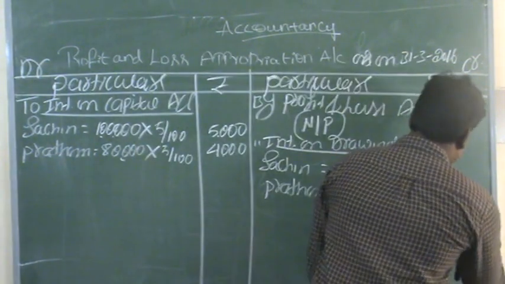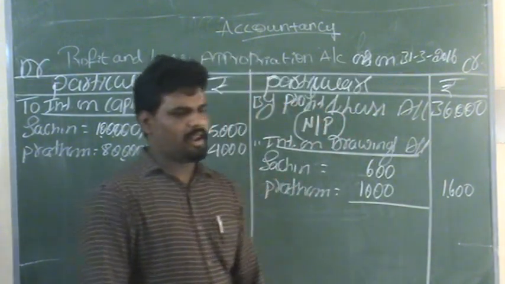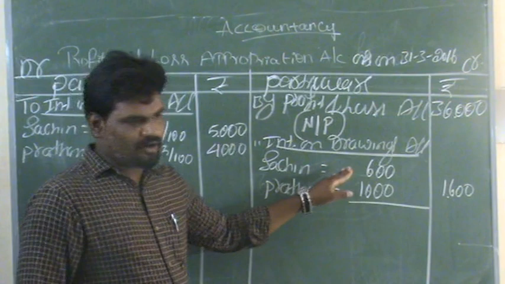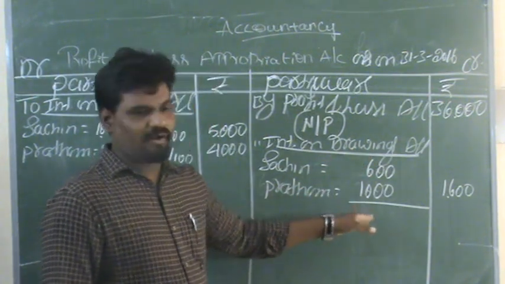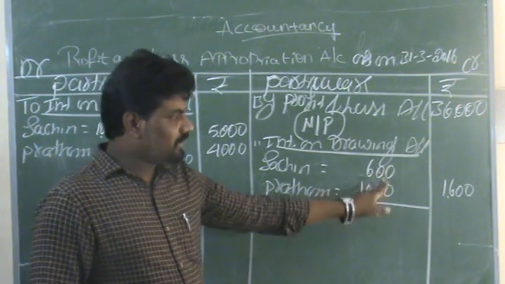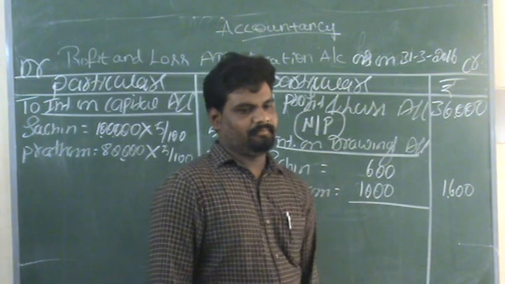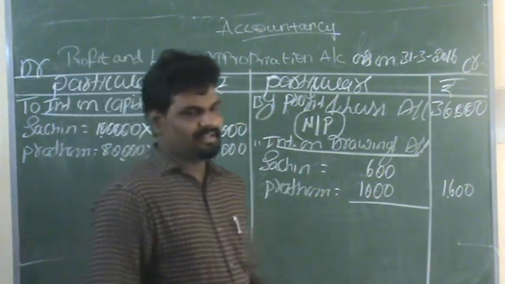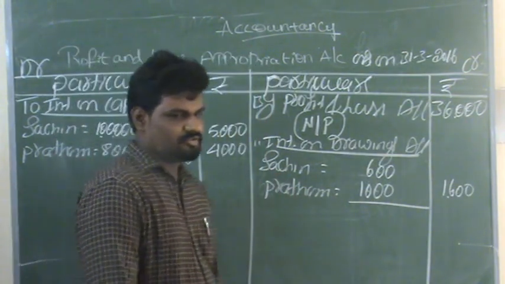Now make the total: 600 plus 1,000, total 1,600, we record in the outer column. So Sachin's share of interest on drawings is 600, Pratham's share is 1,000, and the total 1,600 you have to record in the amount column. This is the second adjustment regarding preparation of the appropriation account.